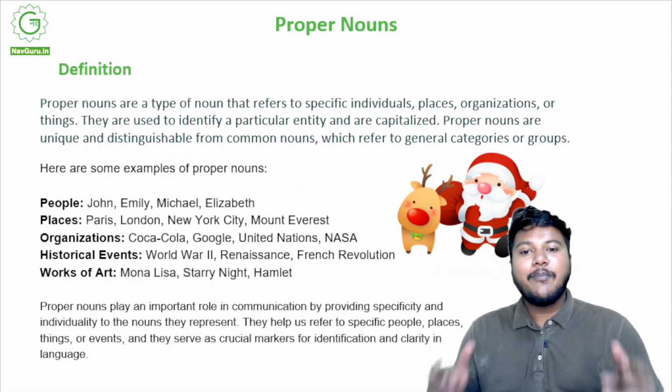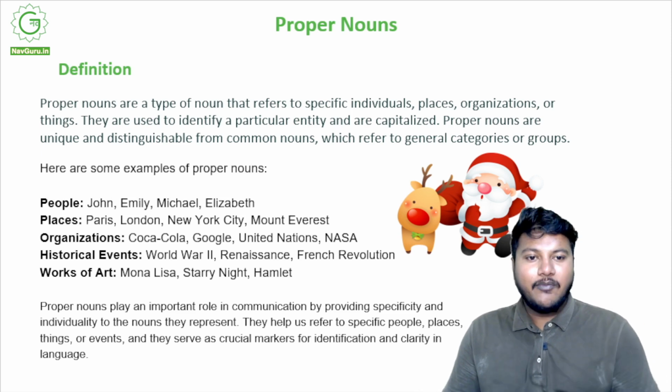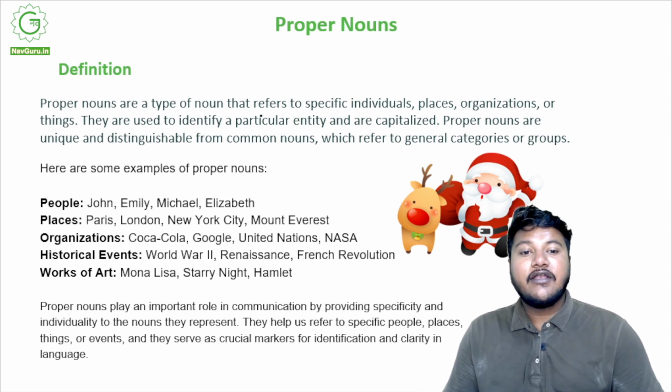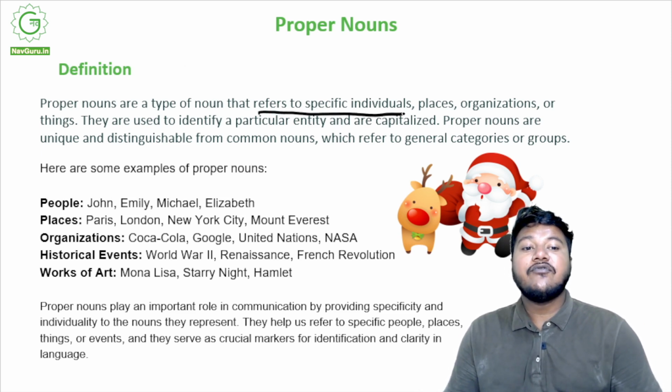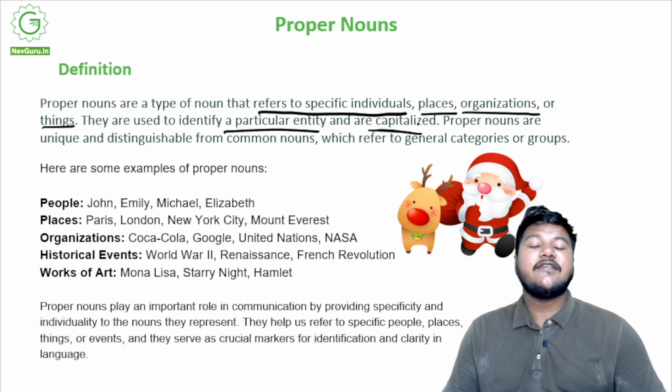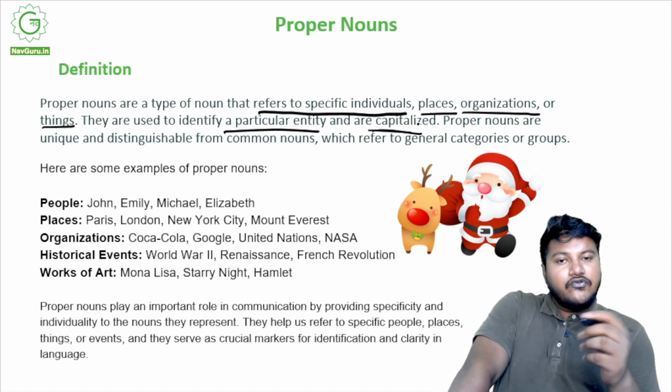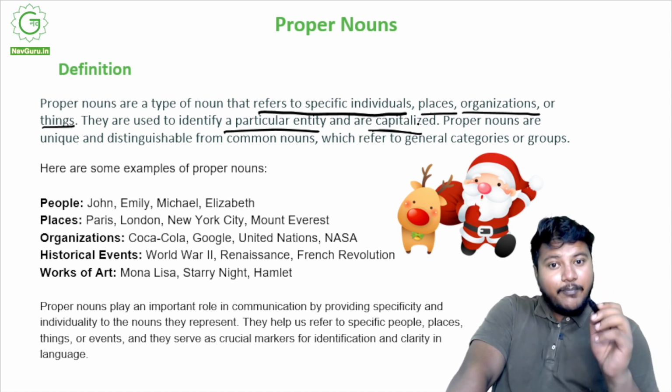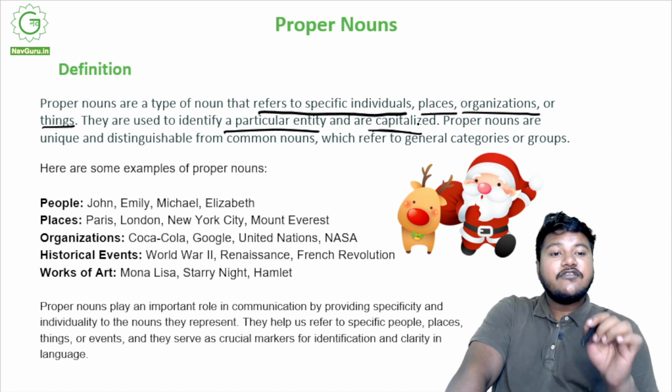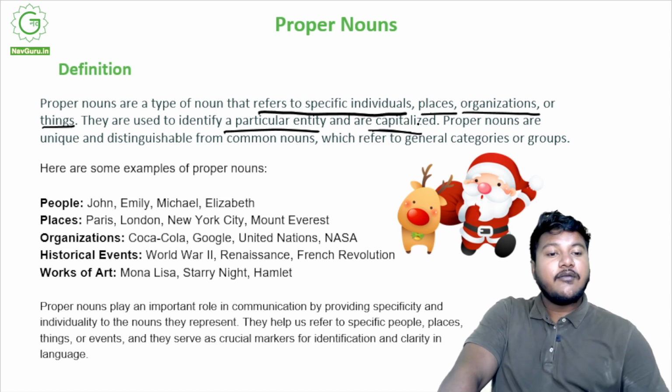Next, what do we have up next? We have proper nouns. So proper nouns are like the anti-common nouns. Proper nouns are the type of noun that refers to specific individuals or places, organizations, or things, right? They are used to identify a particular entity and are capitalized. You see, common nouns are used to refer to a general term. Proper nouns go on and point towards a particular person, like this is the person you are talking about.